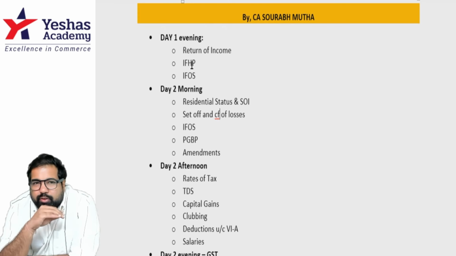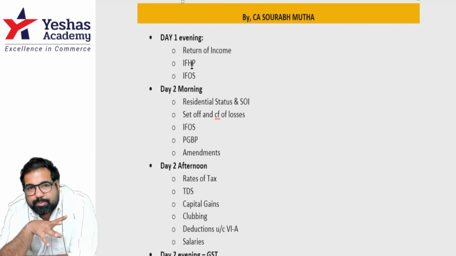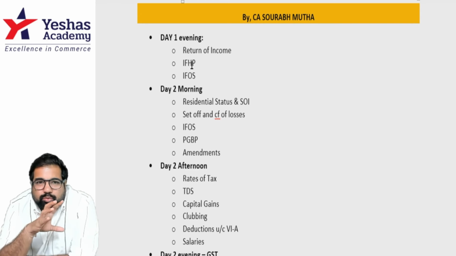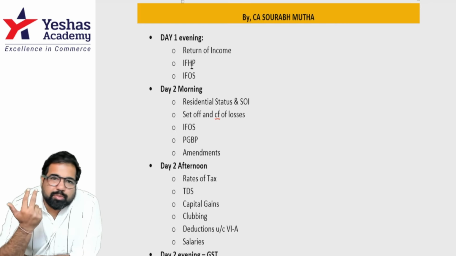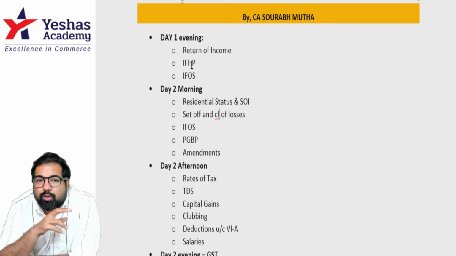Next, set off and carry forward of loss. This is the time in the morning where you'll do a very easy chapter. If you don't want to do the entire chapter, watch my revision video on this and get it done with. You can expect a set off. Important things to think about in set off. One is unique blood. All those unique blood groups, owning and maintaining racehorses, speculation business, specified business, long-term capital loss.